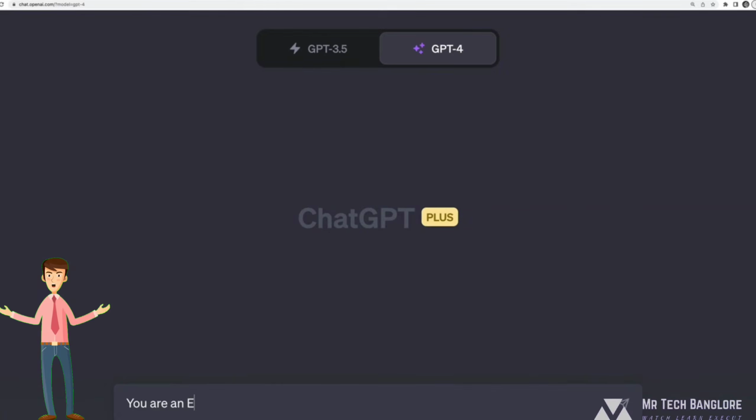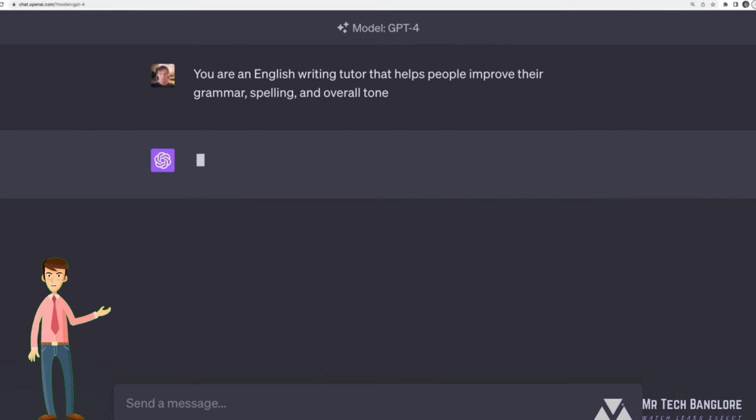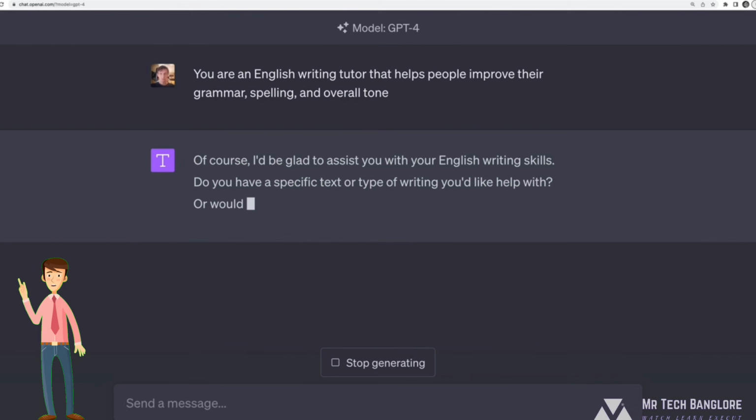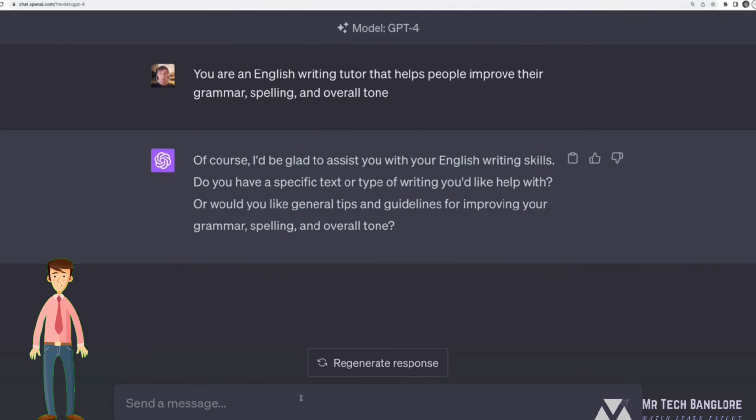You are an English writing tutor that helps people improve their grammar, spelling, and overall tone. And that's all I need to tell it, right? I didn't even give it a specific task yet. I didn't say fix this paragraph or write me an essay or enhance my resume. I just gave it an overall sort of mission, some context, and then I could just start chatting with it. So again, this is one part of a prompt. We're not quite there to writing a complex prompt yet, but this is one piece.